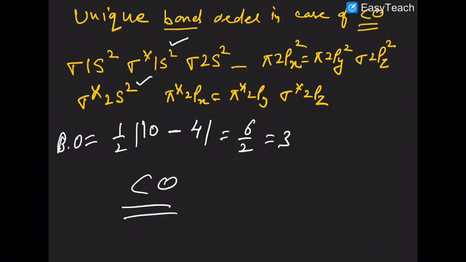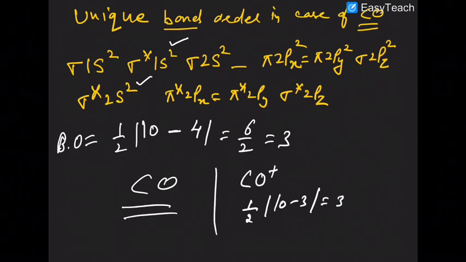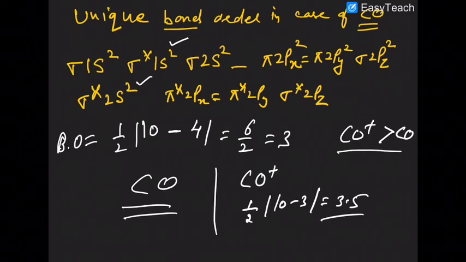Remember that if you remove one electron from CO, it becomes CO plus. In that case, the bond order is 10 minus 3, 3.5. So CO plus has greater bond order than carbon monoxide. Remember that. That's why it got a unique configuration. Here it is absent.